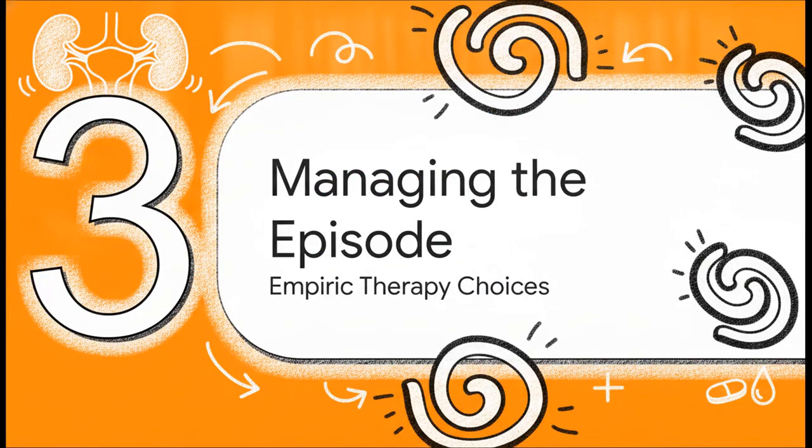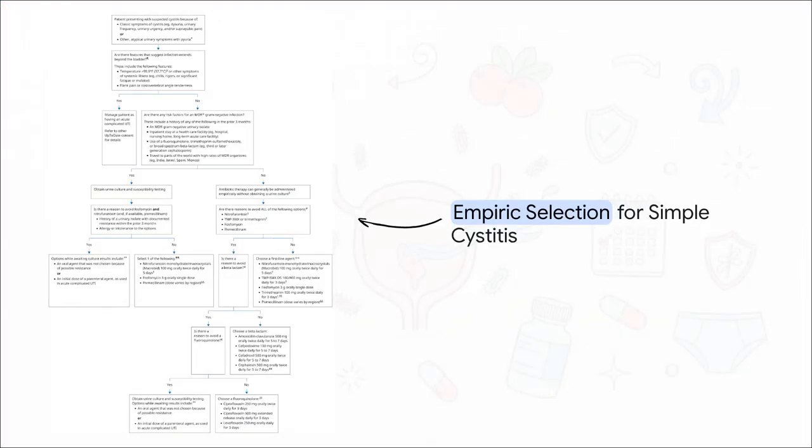Let's shift gears to Section 3. Managing the acute episode when our patients have a symptomatic flare-up. For an acute flare-up of simple cystitis in patient A, empiric therapy is going to be our first move. Our first-line oral options include nitrofurantoin for 5 days or a single 3-gram dose of fosfomycin. Trimethoprim sulfamethoxazole is also a great first-line choice, assuming your local resistance rates are low.